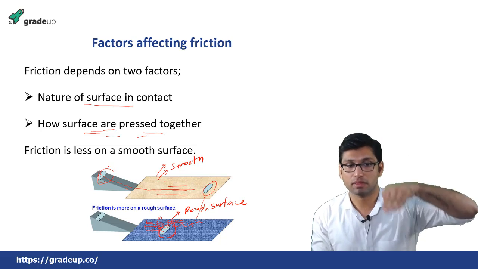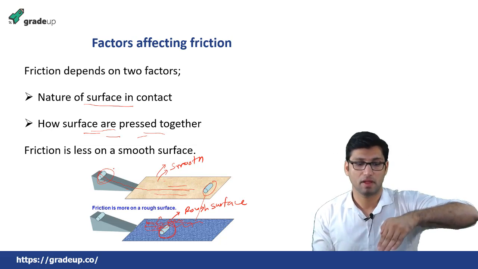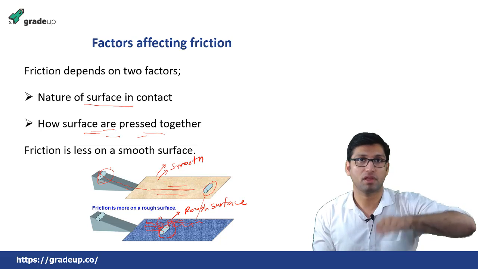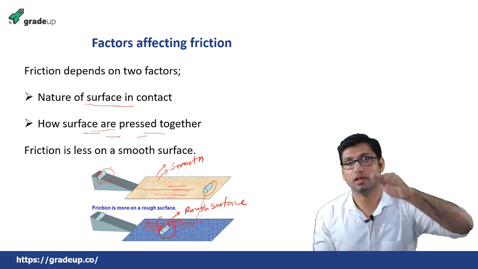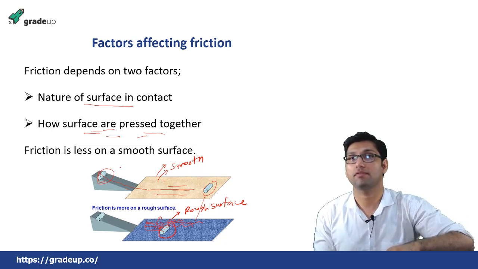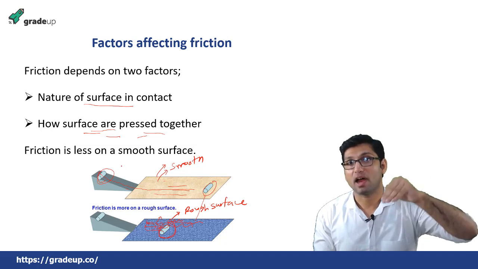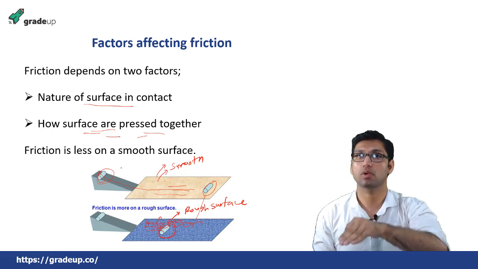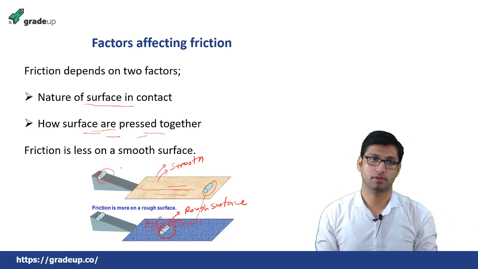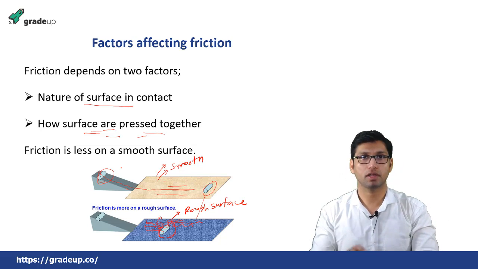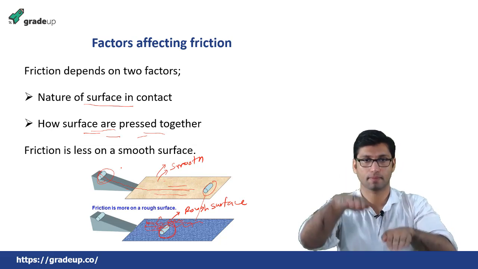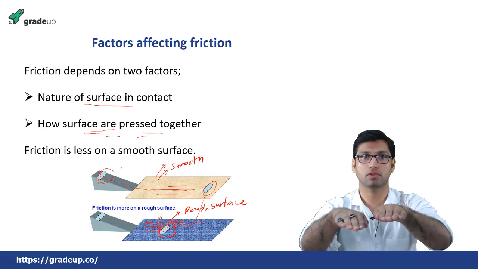If we are walking and pressing our feet on the ground, the harder we press the feet on the ground, the more force we impart and we will oppose the friction, and we can walk. So how do we walk on the ground? Like this. This is the way we walk on the ground.